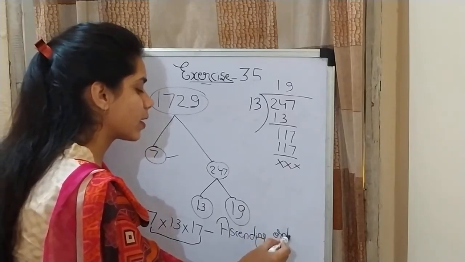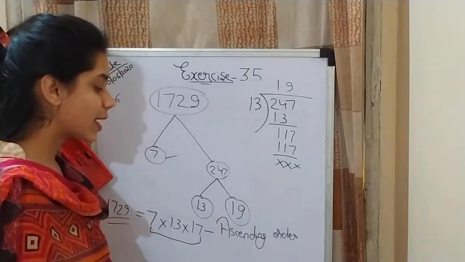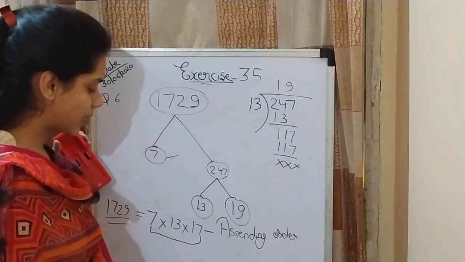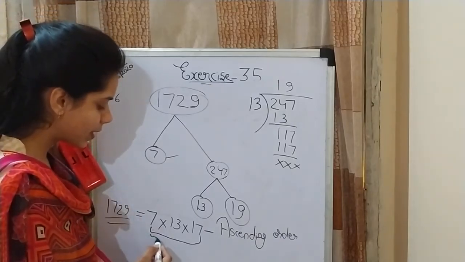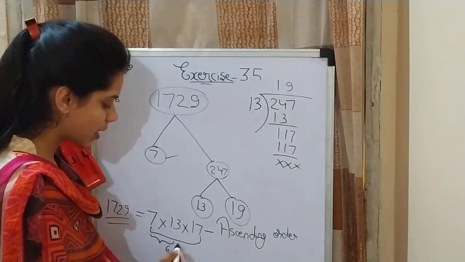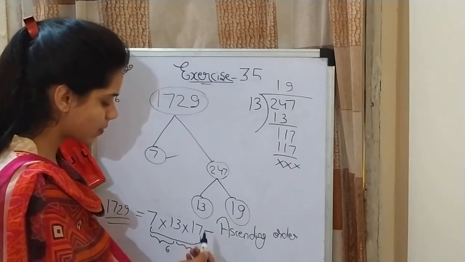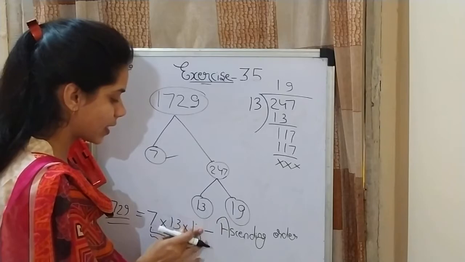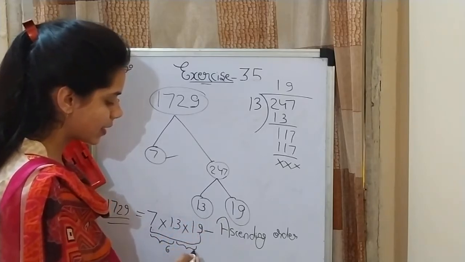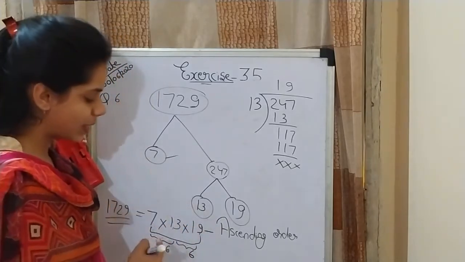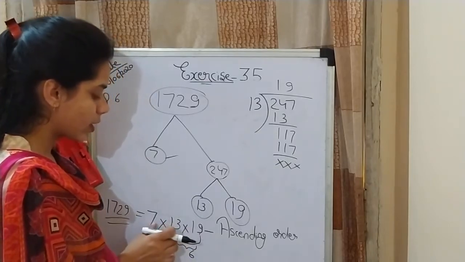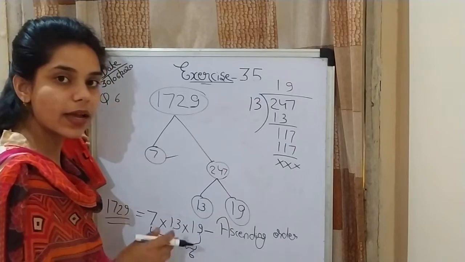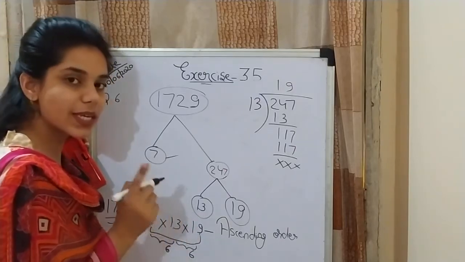Now, the question asks whether there is any relation between these prime factors. Yes, you can see that the difference between 7 and 13 is 6. And the difference between 13 and 19 is also 6. So you can see that the difference between all three terms is 6.